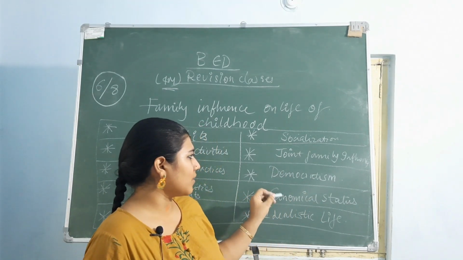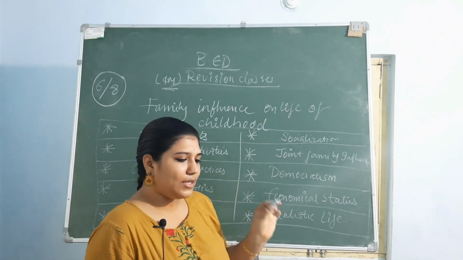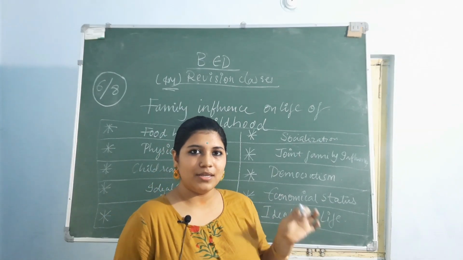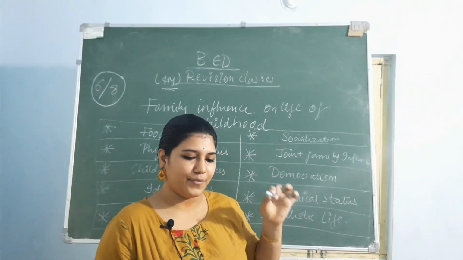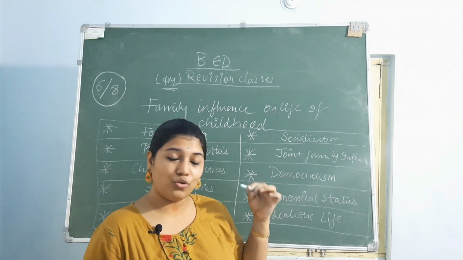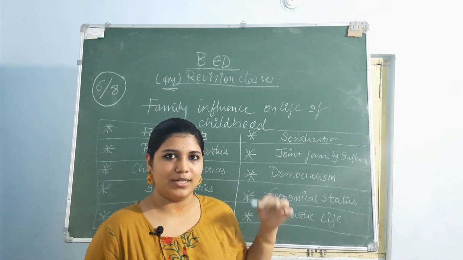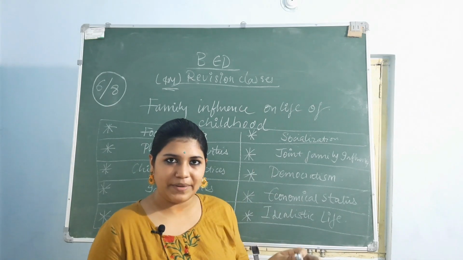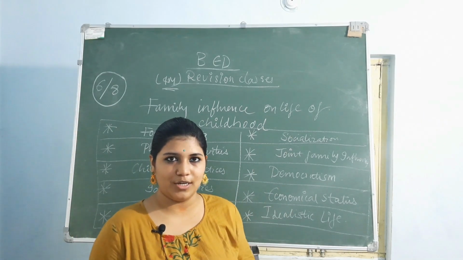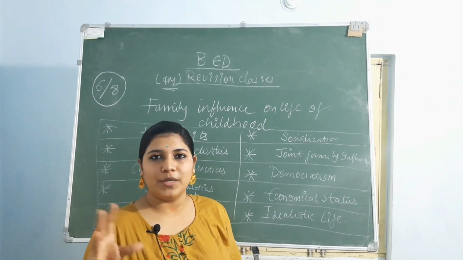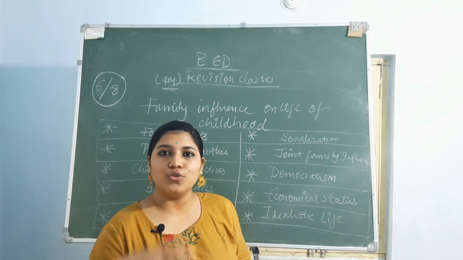And democratism, the democratic parents, I mean, who know what their rights are and how they have to bring up their children, never put their expectations and aspirations on the children. Like, I wanted to be a doctor but I couldn't, so you can do it.